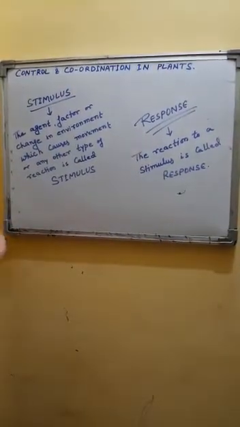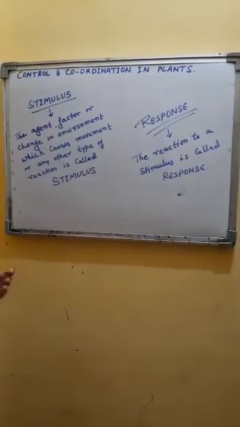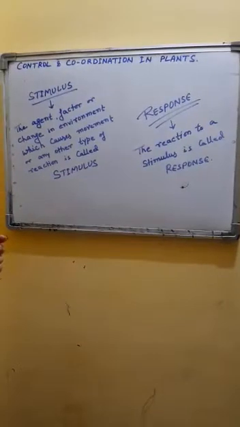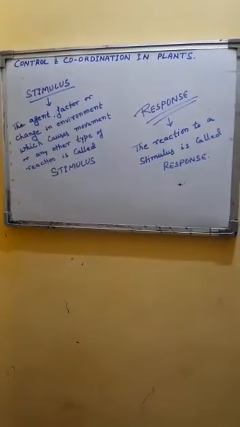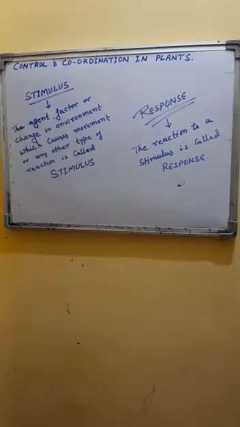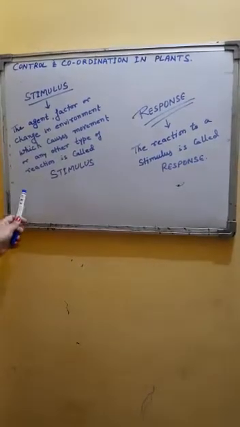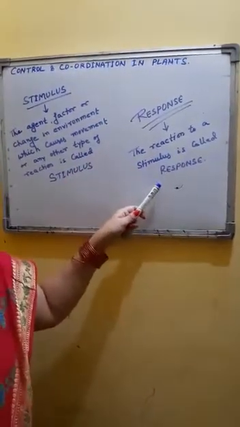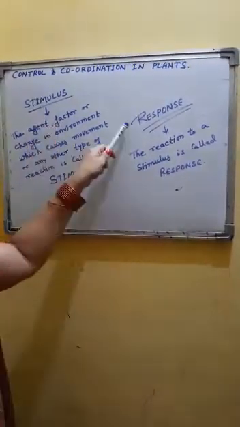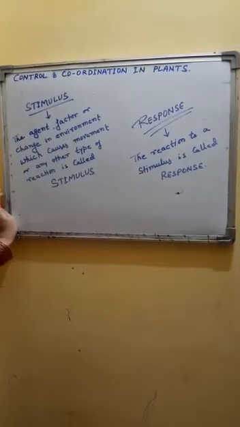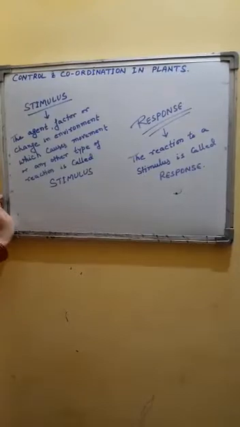The stimulus refers to any sort of change in the surrounding due to which the organism reacts. Whereas the reaction to a stimulus is called response. These are two interrelated terms that we have studied in lower classes.